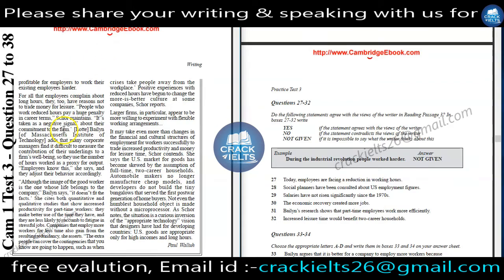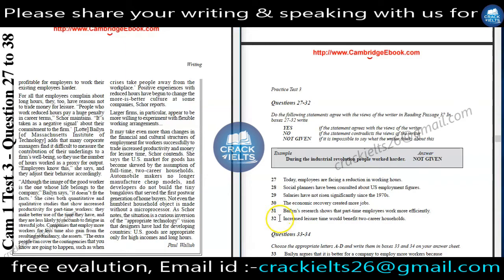Here we can find some information about the Bilin's research. Bilin says it does not fit the fact. She cites both quantitative and qualitative studies that show increased productivity for part-time workers. That means productivity is increasing for part-time workers. And here they have given us information that part-time employees work more efficiently. That means it is a correct match, and we will write yes for question number 31.